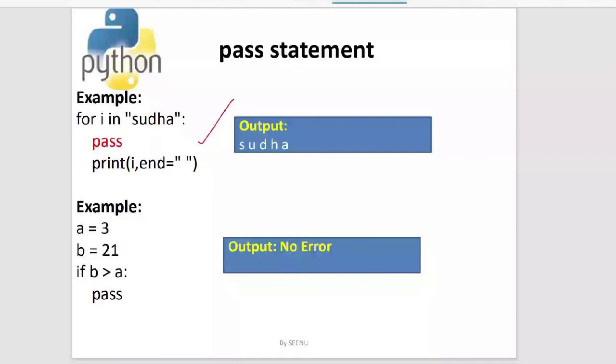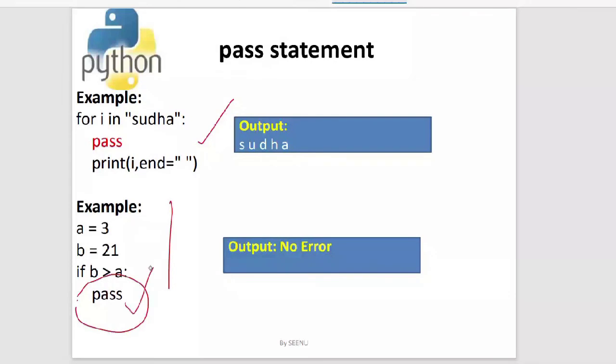Now coming to the next one. This is the next advantage that I have given for the pass statement. The first one is creating delays, and the second one is where I don't know what is there in this if block. If B is greater than A, I don't know what to do as of now, but I know that that case exists. But I don't know what to do inside that particular case. So in that case, I simply give a pass.